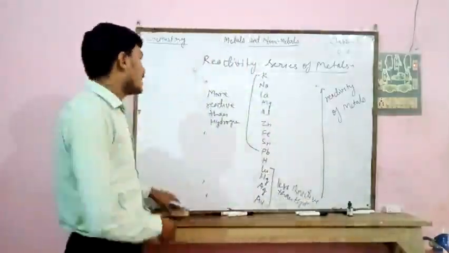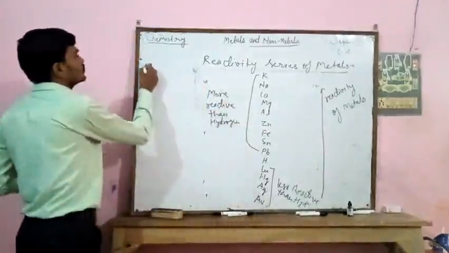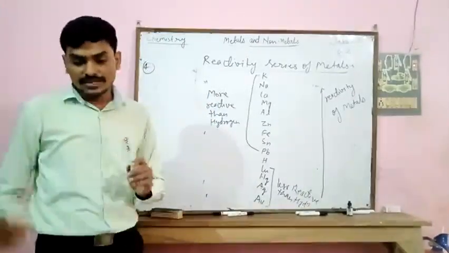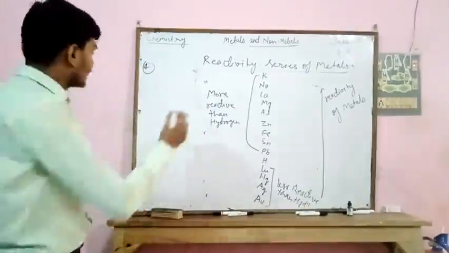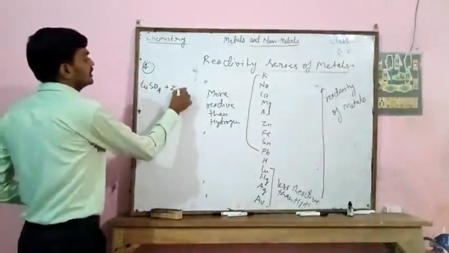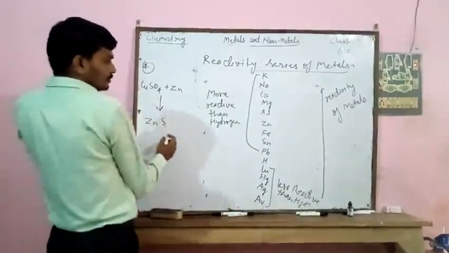For example, our next property, the fourth property, is the reaction of metal with salt solution. If we react copper sulfate plus zinc, it forms ZnSO4.